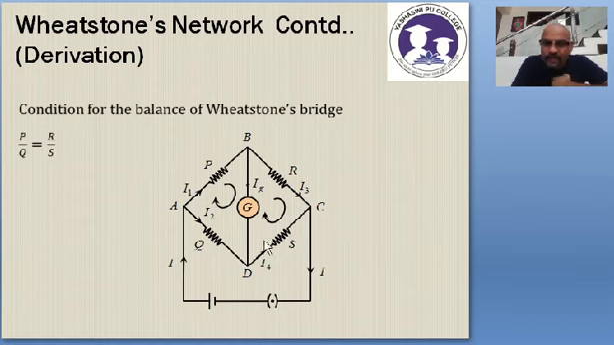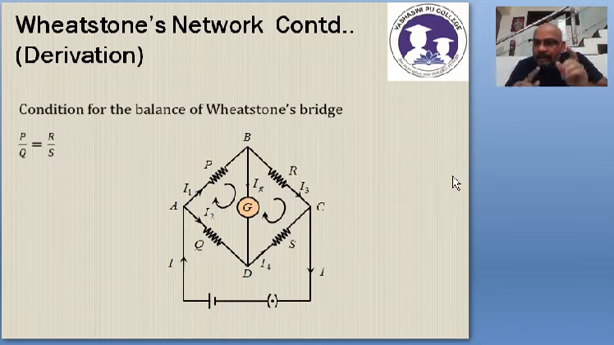That's it. What is current flowing through here? R. This is R. Current flowing through R is I2. Current flowing through Q, I have told you, don't get confused. Replace R and Q. That's it. If you replace R and Q, you will understand.